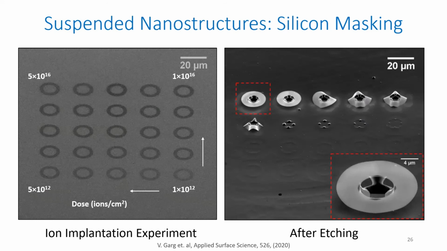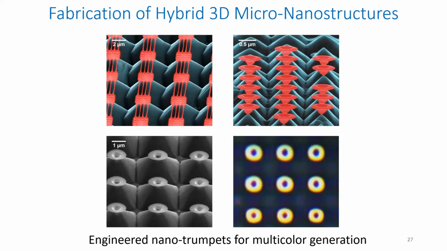So this was the advantage with this method, and using this method, we could fabricate a wide variety of nanostructures, some examples of which are shown here. And again, based on the geometrical parameters, you could use these nanostructures or microstructures or hybrid structures for different applications. One example is shown in the bottom two figures, where these hybrid trumpet kind of structures can be used for multicolor generation.